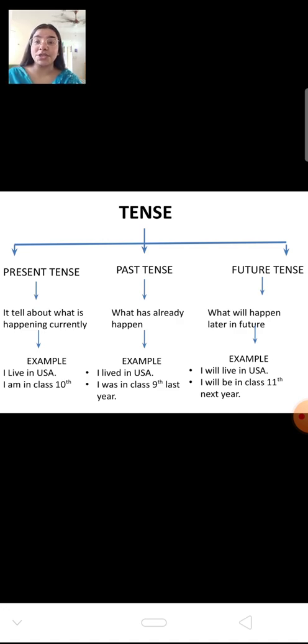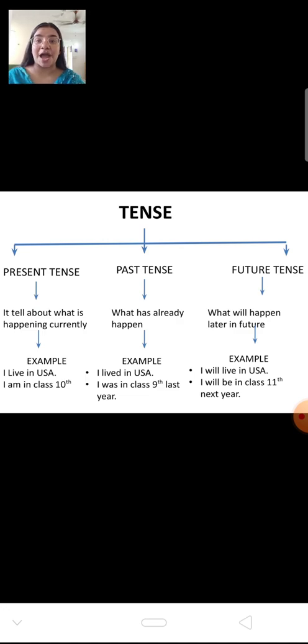Now, what is future tense? We are familiar with future, past, present, but this is going to be a quick revision. The future tells us about what action will take place in the coming period or coming time. That is known as future tense. For example, I will live in USA. I will be in class 11th next year, or I will go to market. These are the sentences which tell you what you are going to do in future.